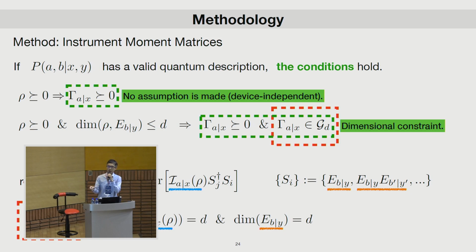Recall that the instrument moment matrix is defined in this way. When we say this gamma belongs to the set G_D, we mean that the dimension of the post-measurement state has to be D, and also the dimension of Bob's measurement has to be equal to D.